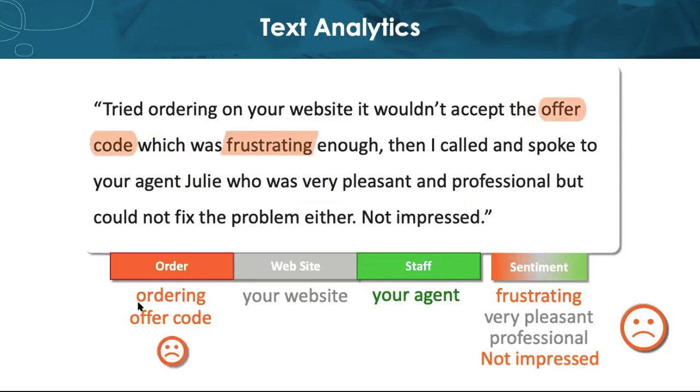More importantly, it should also be able to parse out the topics within the comment and assign sentiment to each of those. So we're assigning a sentiment to each of the categories here. For example, in this one, we've got ordering, we've got website, but we've also got one for staff.